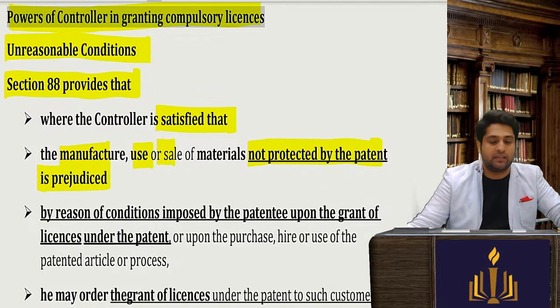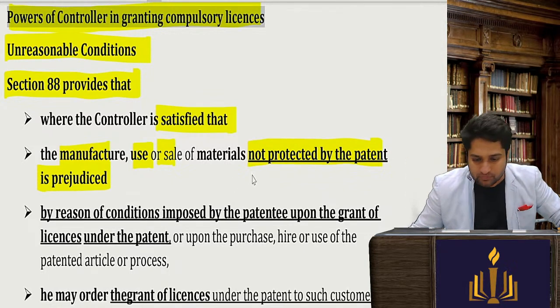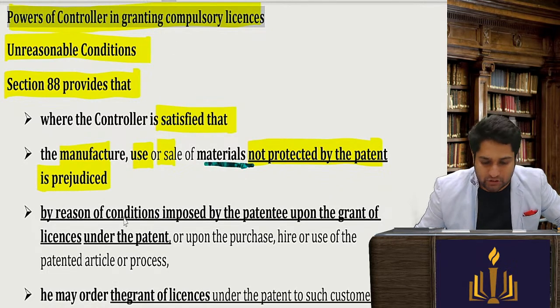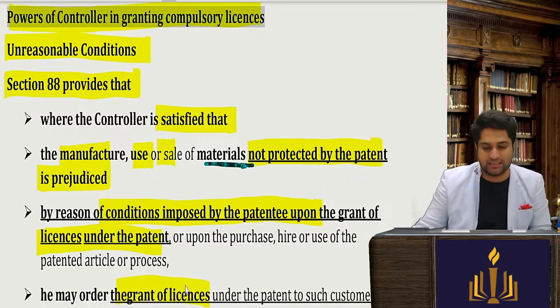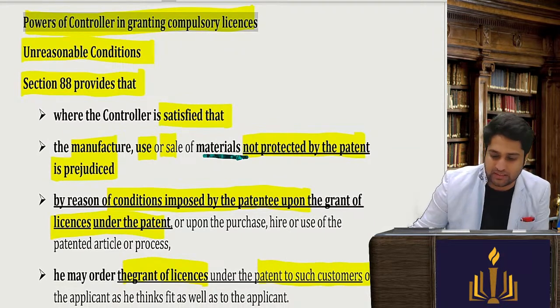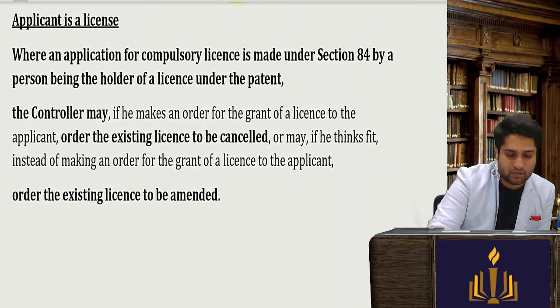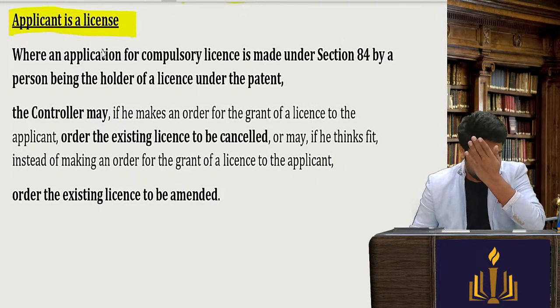Now this is interesting. I'll read it out, you tell me whether you have understood. A material not protected by the patent by reasons of conditions imposed by the patentee upon the grant of the license under the patent. He may order the grant of license under the patent to such customers of the applicant as well as the applicant. First I'm reading it out and then I'll see what you have understood.